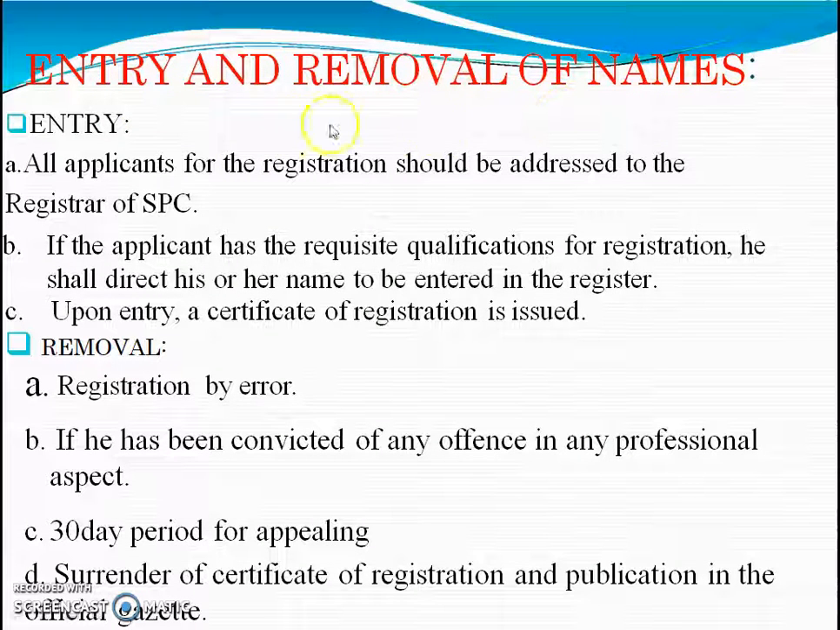Entry and removal of name from the register. Entry: an application for registration should be addressed to the registrar of the State Pharmacy Council. If the applicant has the requisite qualification for registration, the registrar shall direct his or her name to be entered in the register. Upon entry, a certificate of registration is issued. Removal of the name from registration: registration by error, or if he has been convicted of any offense in any professional aspect. There is a 30-day period for appealing. Surrender of certificate of registration and publication in the official gazette.